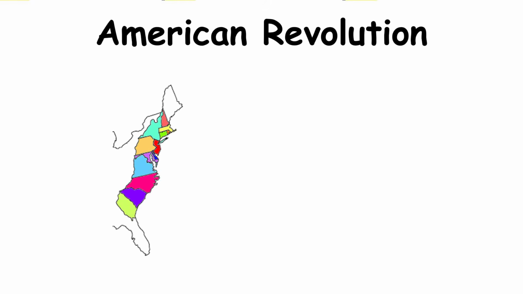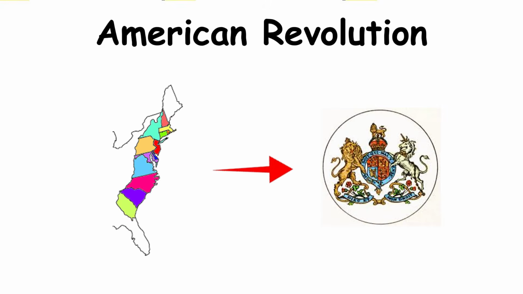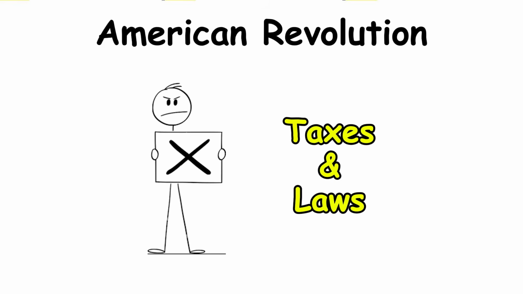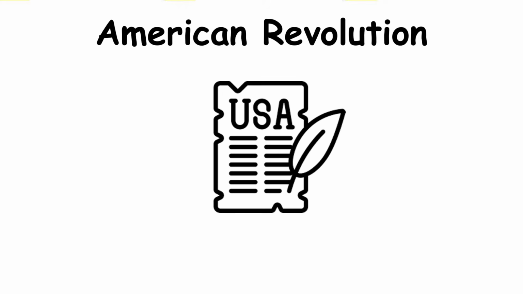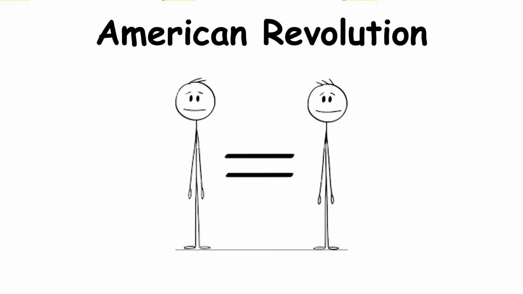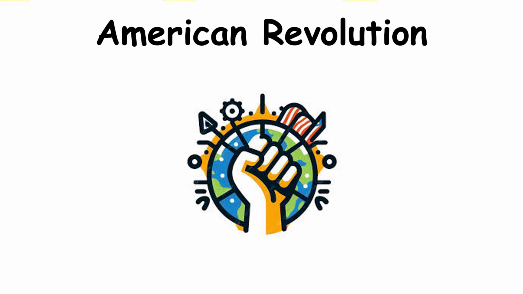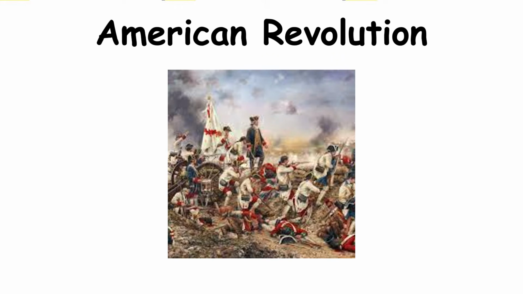The American Revolution. The American colonies rebelled against the British Empire, rejecting taxes and laws imposed without representation. It wasn't just about independence, it was about principle. When the Declaration of Independence was signed in 1776, it declared that all men are created equal. The United States became the first modern democracy born from revolution, proving that people could overthrow an empire and build a nation based on freedom and rights.